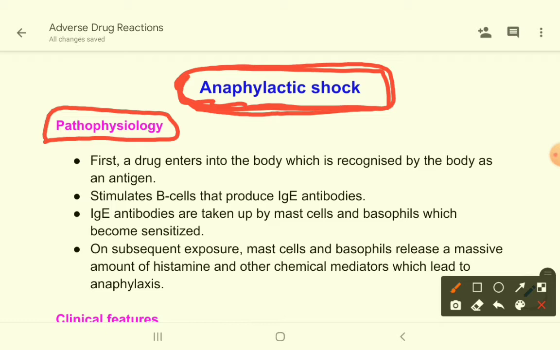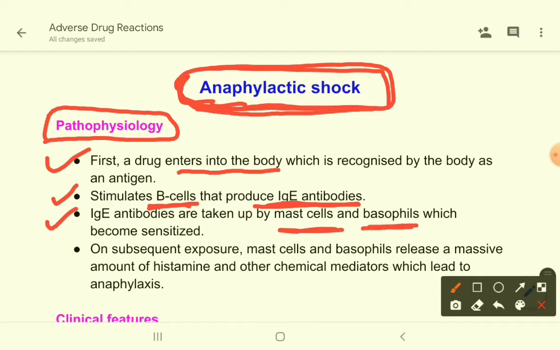So what is the pathophysiology of anaphylactic shock? In hypersensitivity reactions, the body assumes the drug as a foreign compound, as an antigen. So the entering of a drug into the body will trigger B lymphocytes to produce IgE antibodies. These IgE antibodies will bind with the mast cells and basophils.